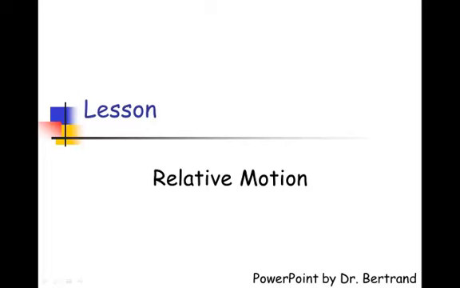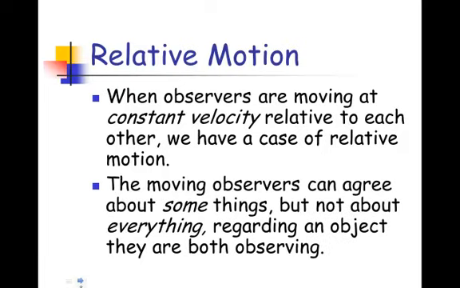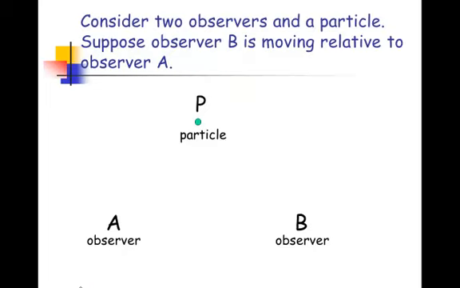This is a video about relative motion. Thanks for the PowerPoint, Dr. Bertrand. When observers are moving at constant velocity relative to each other, we have a case of what we call relative motion. The moving observers can agree about some things, but not about everything regarding an object they're both observing. So let's look at such a case.